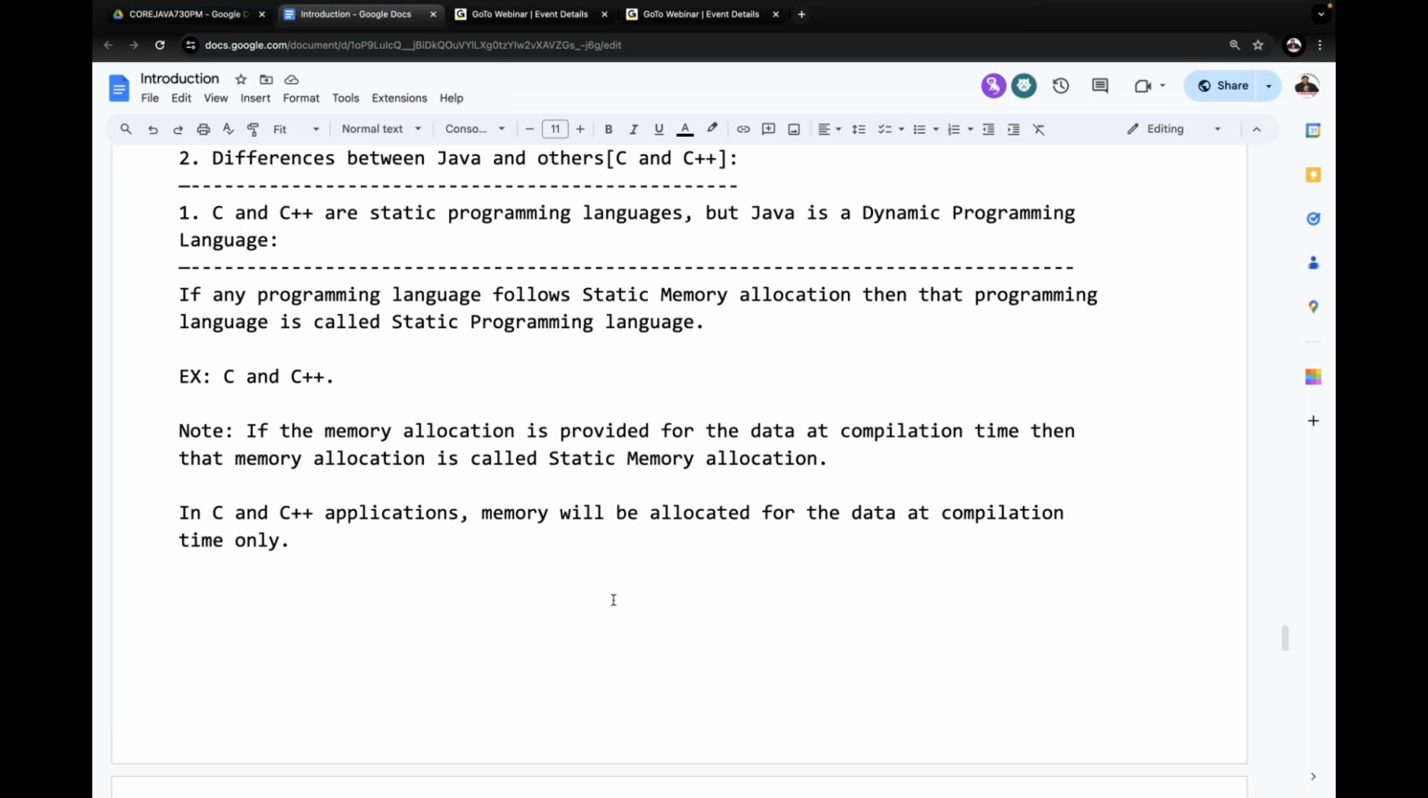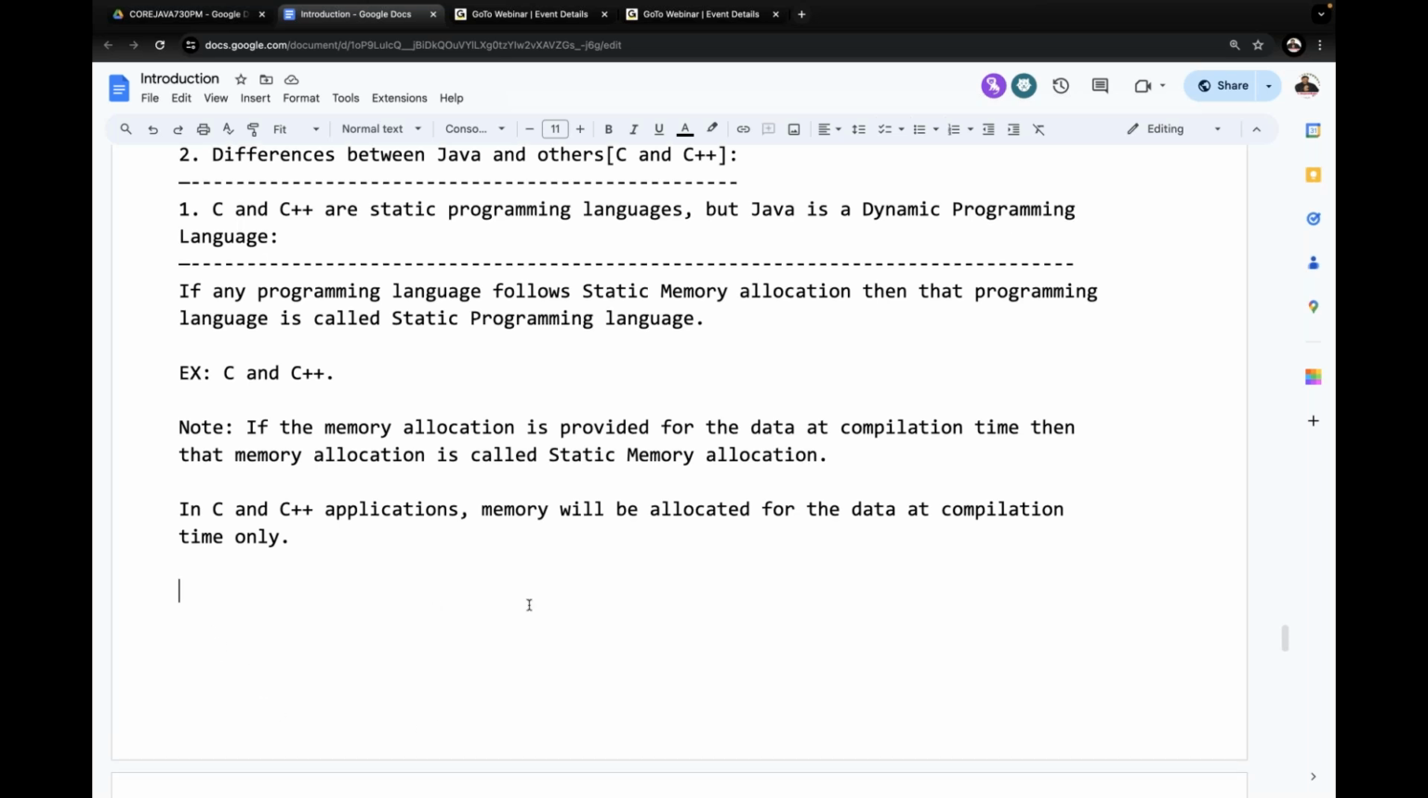Understand my point clearly? Because of that reason, in C and C++, by default, memory will be allocated for the data at what time? Compilation time. That is the reason why C and C++ are following static memory allocation, and C and C++ are static programming languages. Leave this point here. This is completed. Next one is after that.